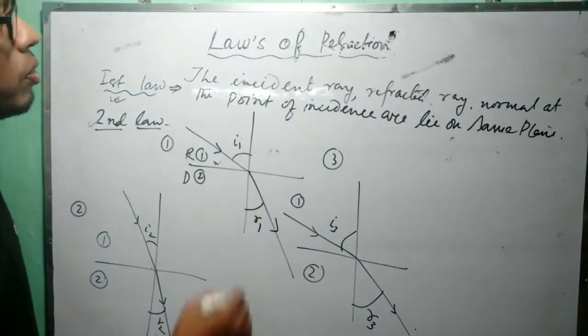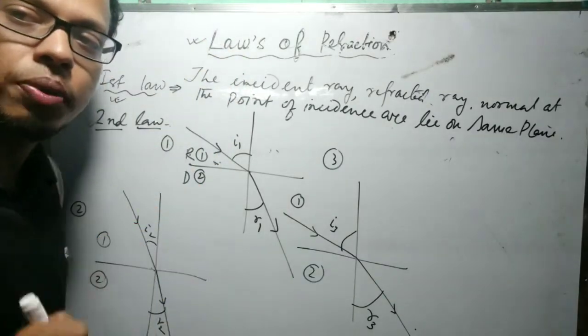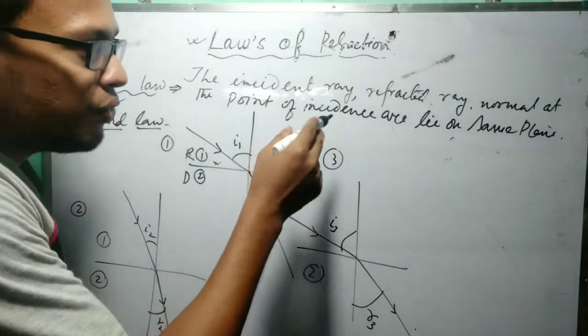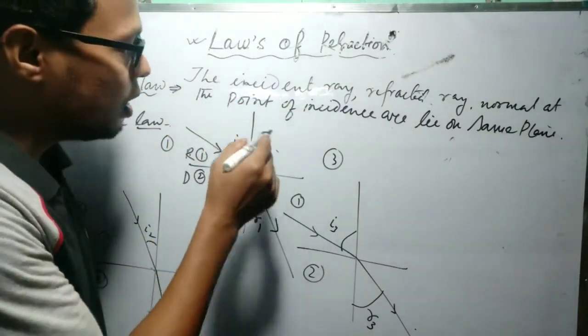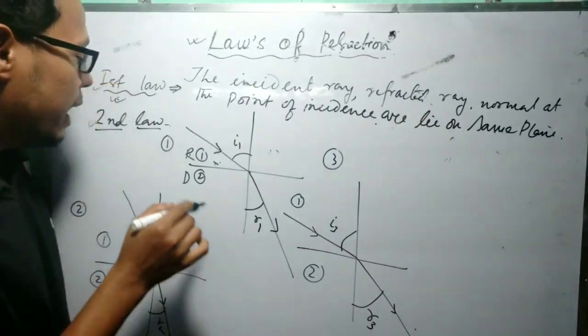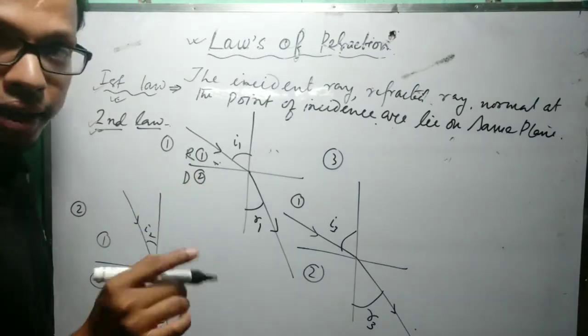Today I will discuss the laws of refraction. There are two laws of refraction. The first law is that the incident ray, refracted ray and the normal at the point of incidence all lie on the same plane. And for the second law I will discuss by some diagrams.